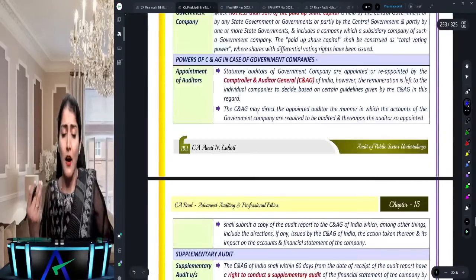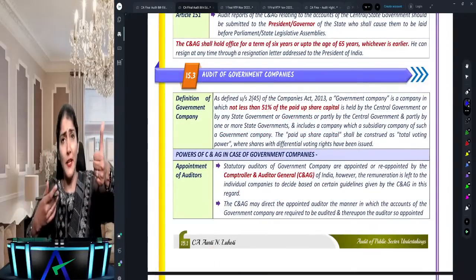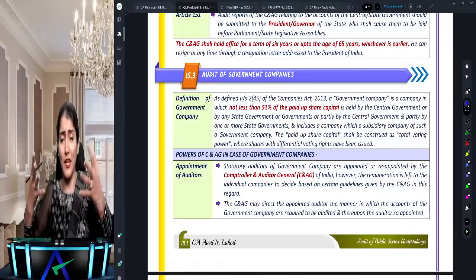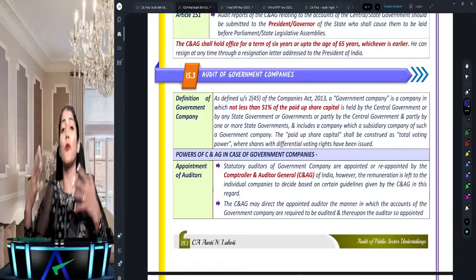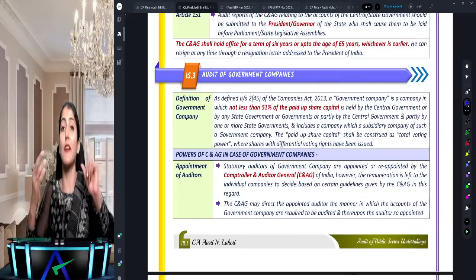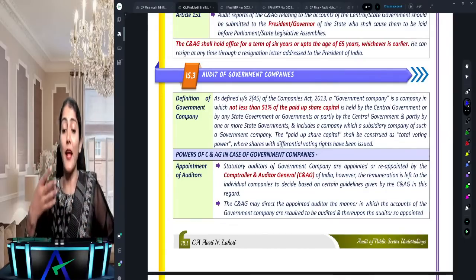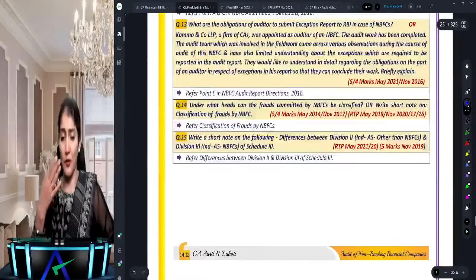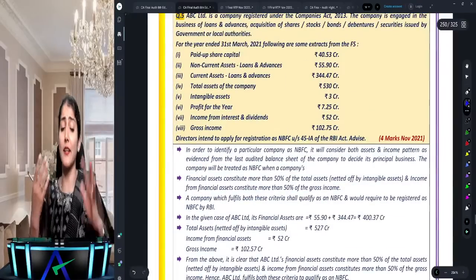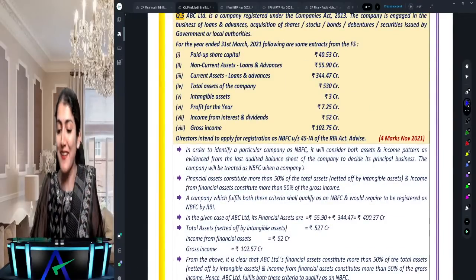And what are the powers of CAG in case of a government company? One, to appoint the first auditor within 60 days from the date of registration of the company, and also to appoint the subsequent auditors. Then to conduct any supplementary audit and issue the supplementary audit report, and also to conduct a test audit of the accounts of the government company, right? As I'm going through that chapter, I'll just talk to you.